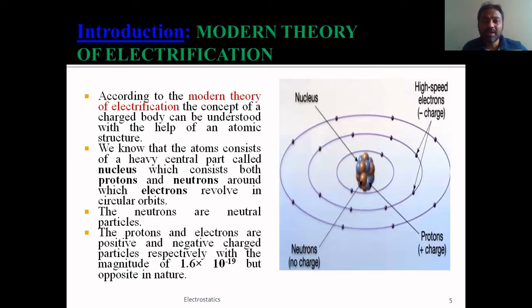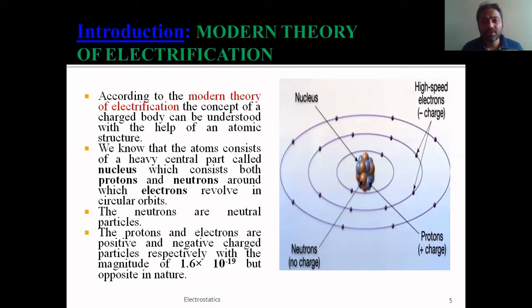The main concept of this theory lies in the structure of atoms. What this theory says is that in the universe, everything is made of matter, right? This matter is again made of atoms or molecules or elements, whatever you want to say. So it mainly explains the concept of a charged body by taking the structure of atom. With the help of the atomic structure, it tries to explain the charge that is present on a body.